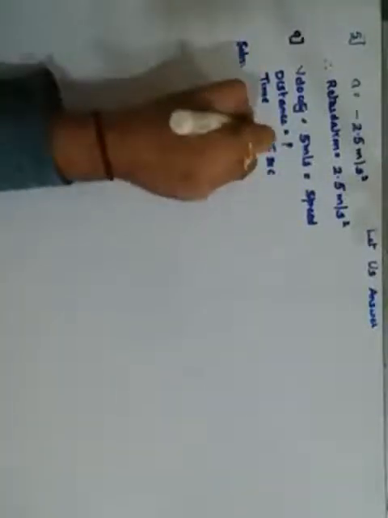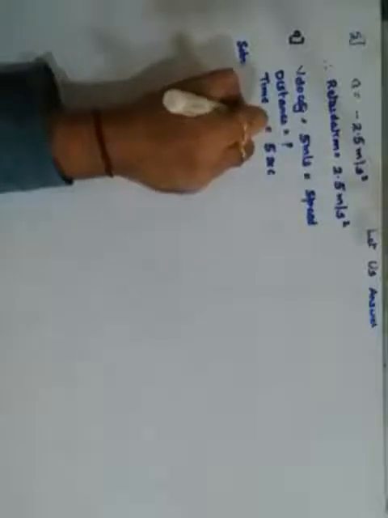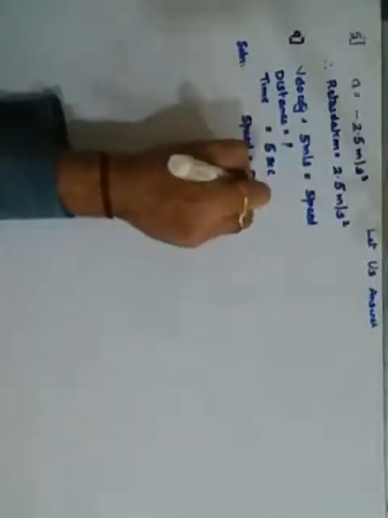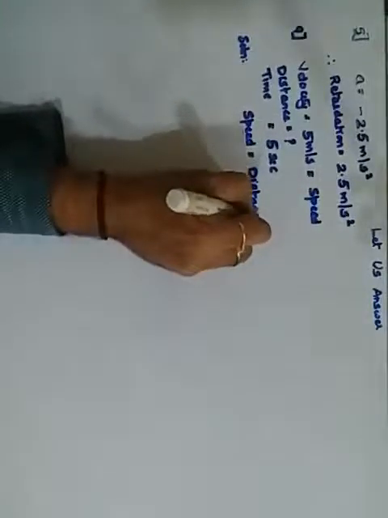So here we use a simple formula: speed, that is the velocity, is equals to distance upon time. So the distance formula will become speed into time, but I am going to write speed as velocity, that is velocity into time.